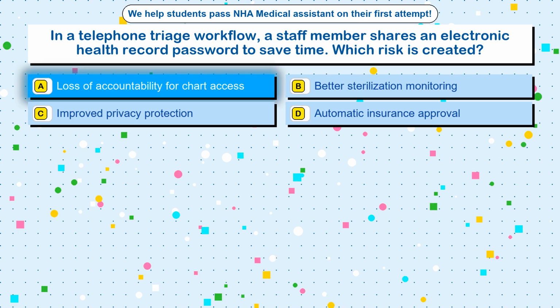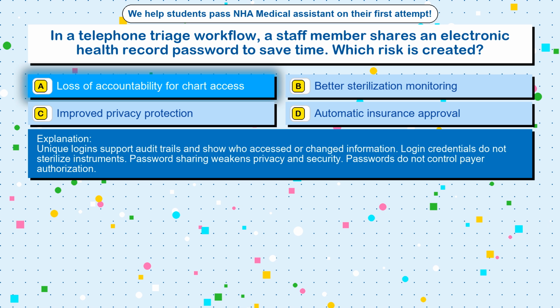The correct answer is option A, loss of accountability for chart access. Unique logins support audit trails and show who accessed or changed information. Login credentials do not sterilize instruments. Password sharing weakens privacy and security. Passwords do not control payer authorization.